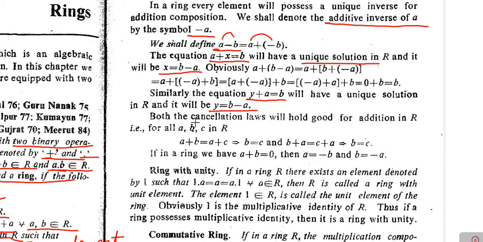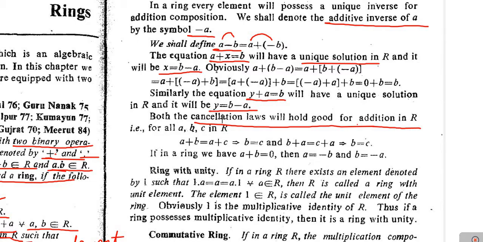Next, both the cancellation laws hold with respect to, obviously, addition in R. As we know, if R is a ring, then R is a group under addition, and we have proved in groups that if R is a group, then cancellation laws hold.